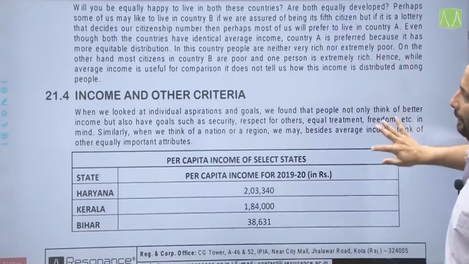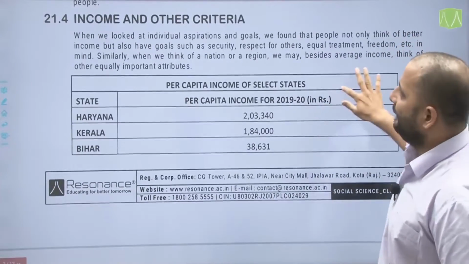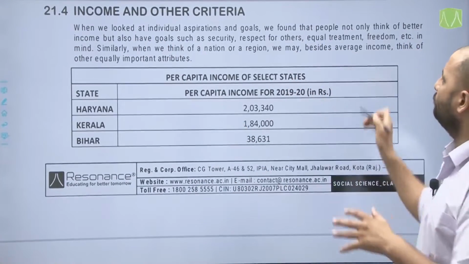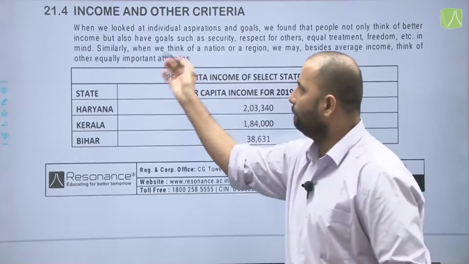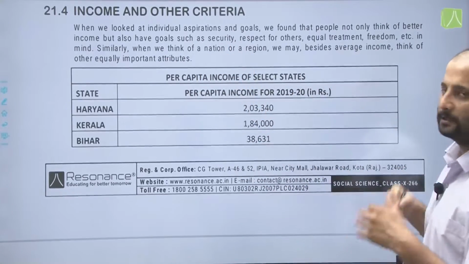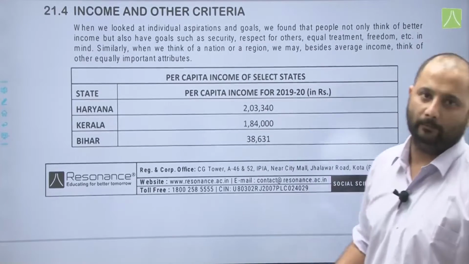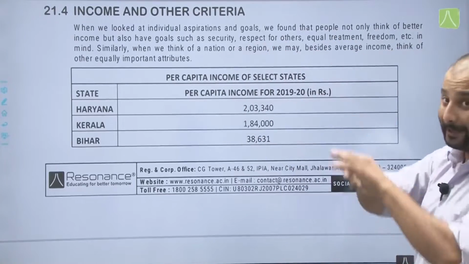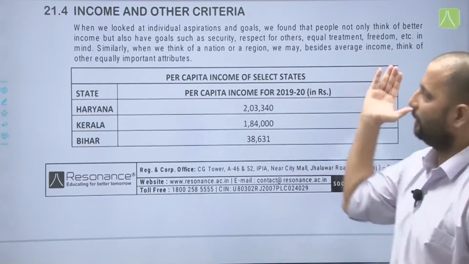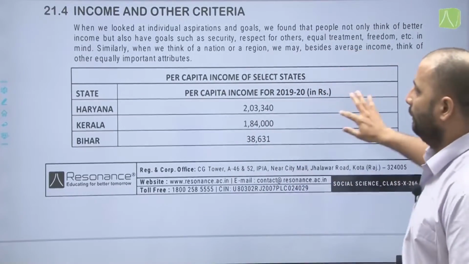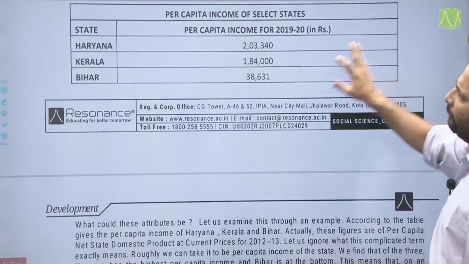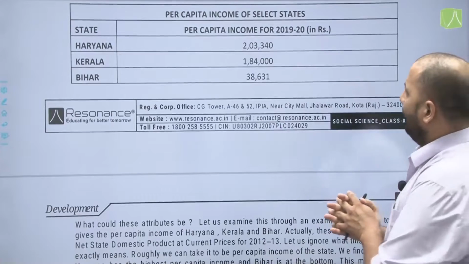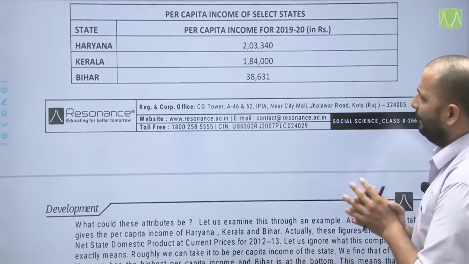Okay. Moving on to our next topic, income and other criteria. When we looked at individual aspirations and goals, we found that people not only think of better income, but also have goals such as security, respect for others, equal treatment, freedom, etc. in mind. So, apart from income, they also look for these aspects. Similarly, when we think of a nation or a region, we may, besides average income, think of other equally important attributes. Now there is a comparison of 3 states given here, the per capita income of these select states, and this data is again from 2019-20.